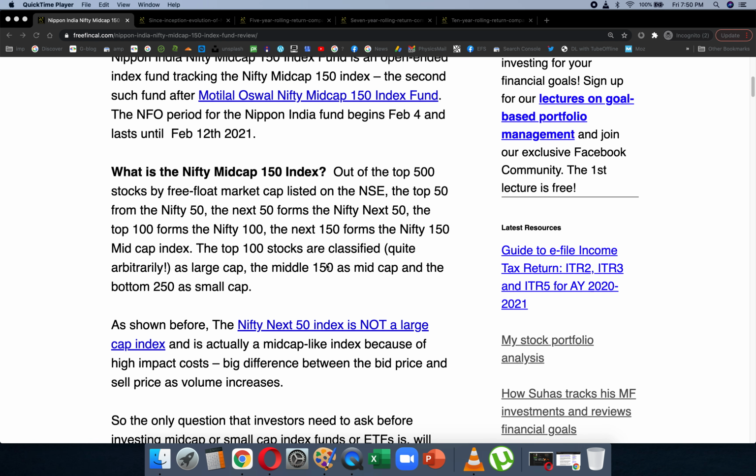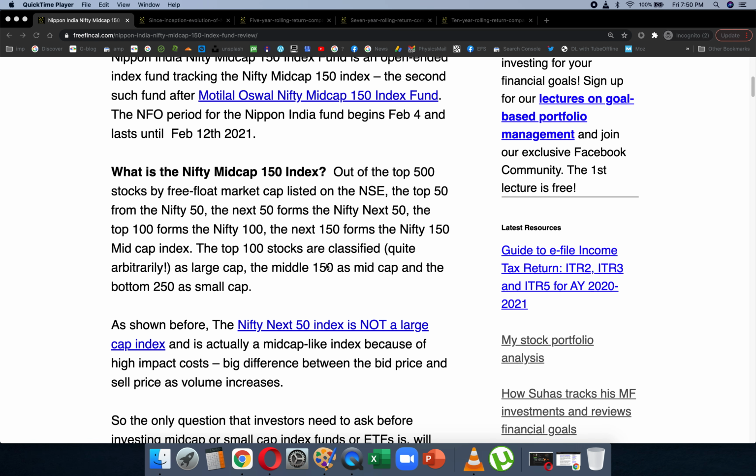This is because of a natural market supply demand imbalance, and this is not some expense ratio or demat account charges or brokerage charges or anything like that. This is a very natural gap. The problem is, for some stocks, if you try to sell large quantities, the bid price sell price difference will be very small, and for some stocks it will be very large. So if a fund manager tries to sell a large quantity of certain stocks, then because of this impact cost, the difference between bid price and sell price, they will lose some money or gain some money.